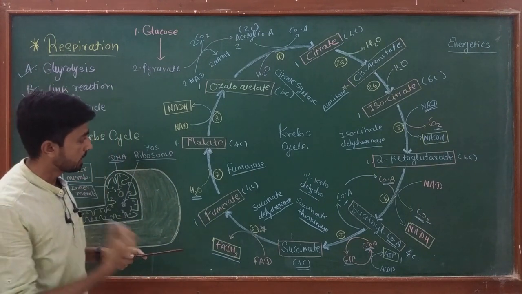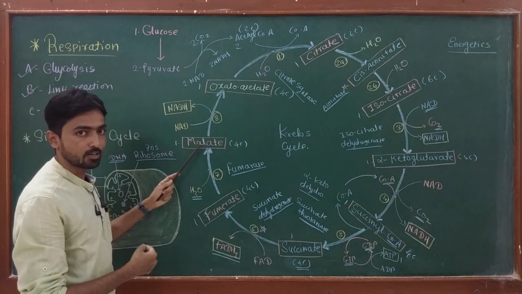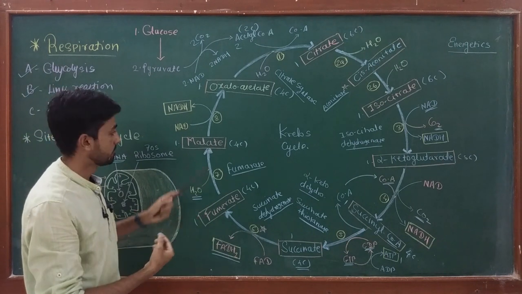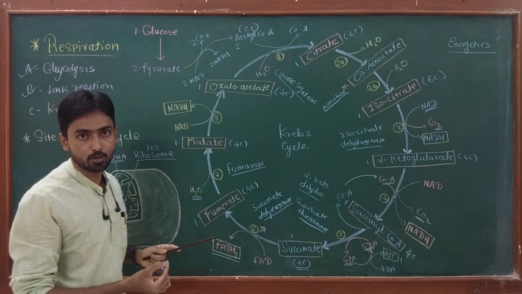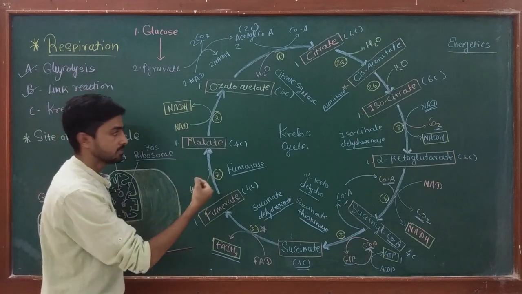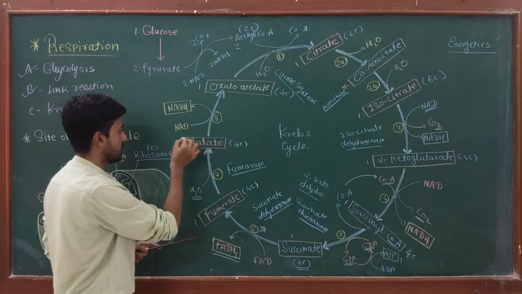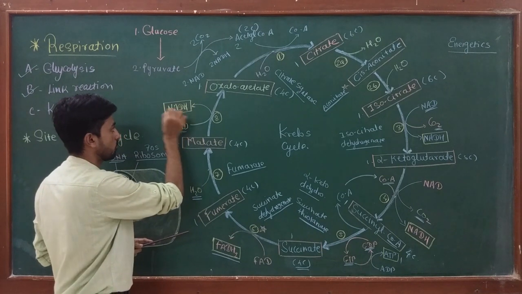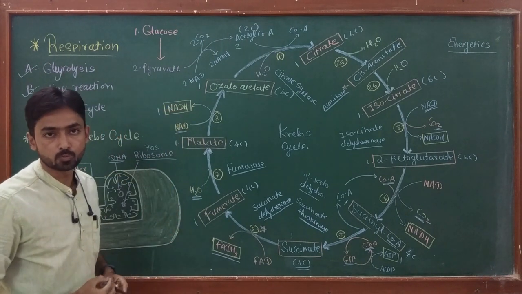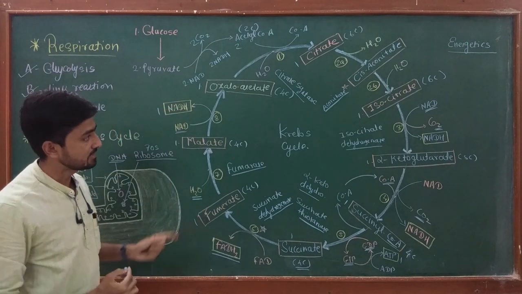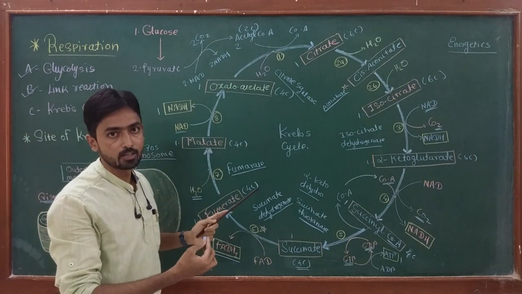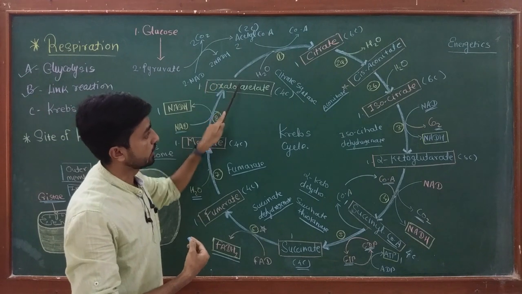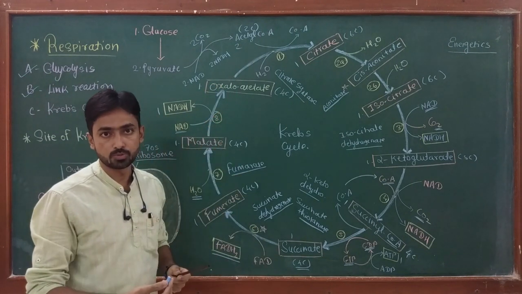Finally, malate undergoes dehydrogenation and is converted into oxaloacetate, which is the starting point of this reaction. The hydrogen released in reaction number 8 is accepted by NAD, and one molecule of NADH is produced. This reaction is now completed, and this oxaloacetate is ready to accept another acetyl CoA, and the cycle continues.